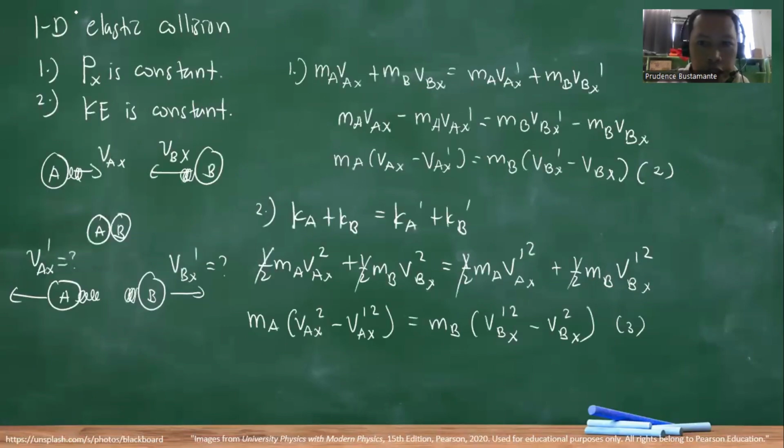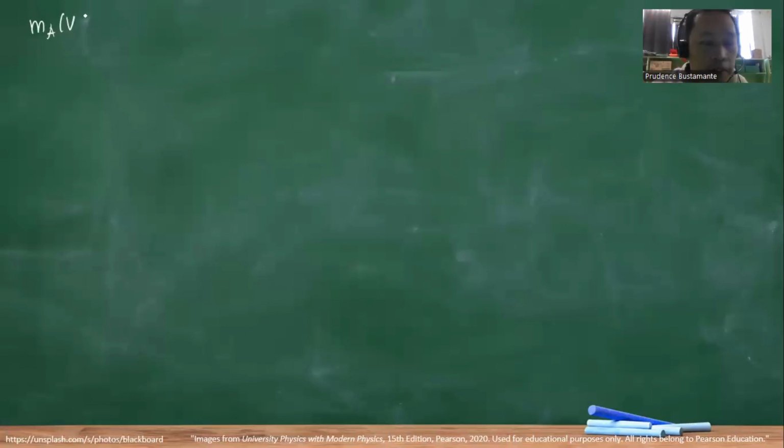MA (VAX minus VAX prime) is equal to MB (VBX prime minus VBX). Okay.